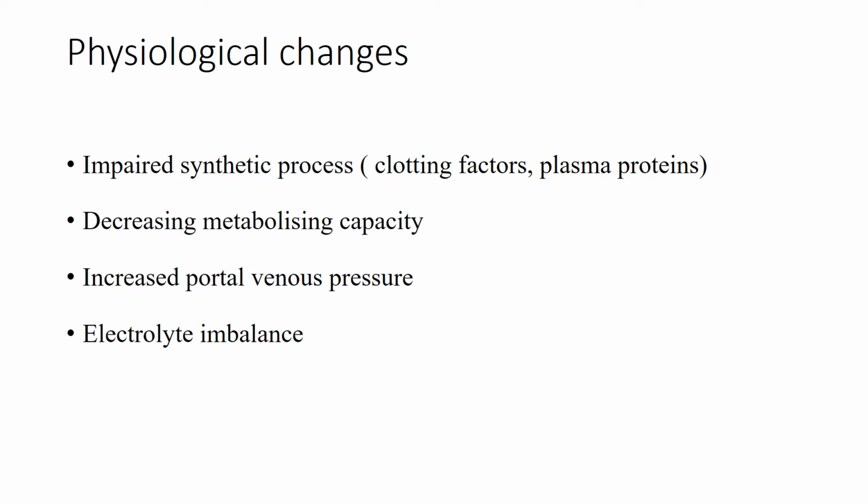The third is increased portal venous pressure, so the portal circulation as well as portal passage of the drugs are impaired. And the fourth is electrolyte imbalance. If you administer a drug which has certain effects on electrolytes to a patient with liver disease, there is severe electrolyte imbalance and problems in patients.